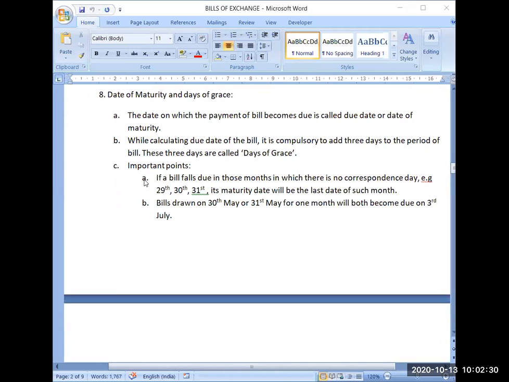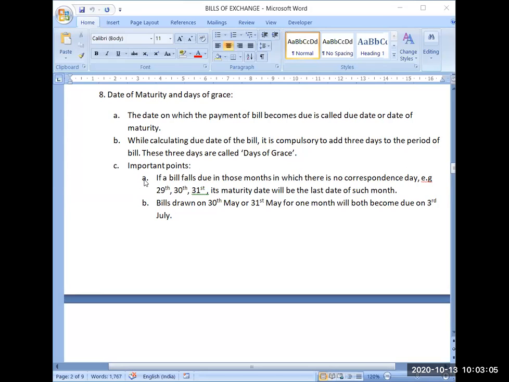So now see rules for date of maturity and days of grace. What is date of maturity? The date on which the payment of a bill becomes due is called due date or date of maturity. Suppose I have written a bill and the amount of the bill is payable on 30th April. Then this 30th April will be called date of maturity or due date.